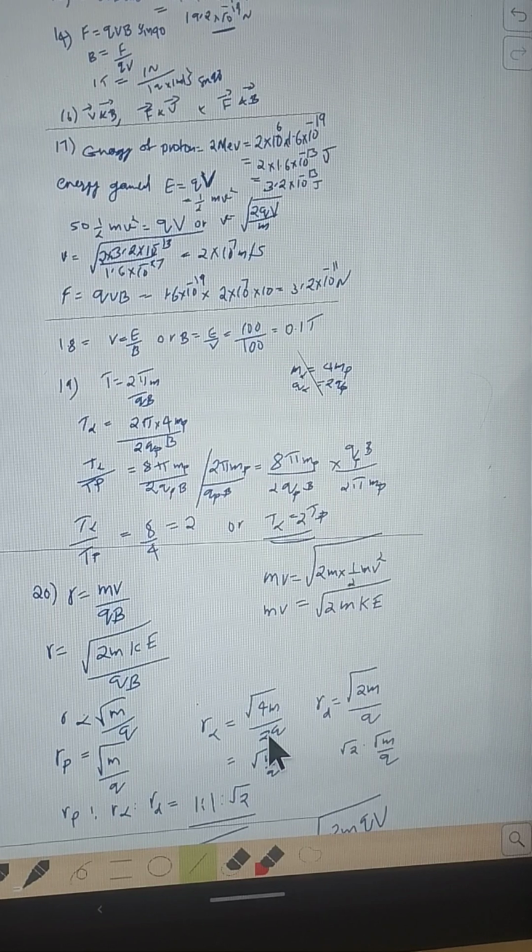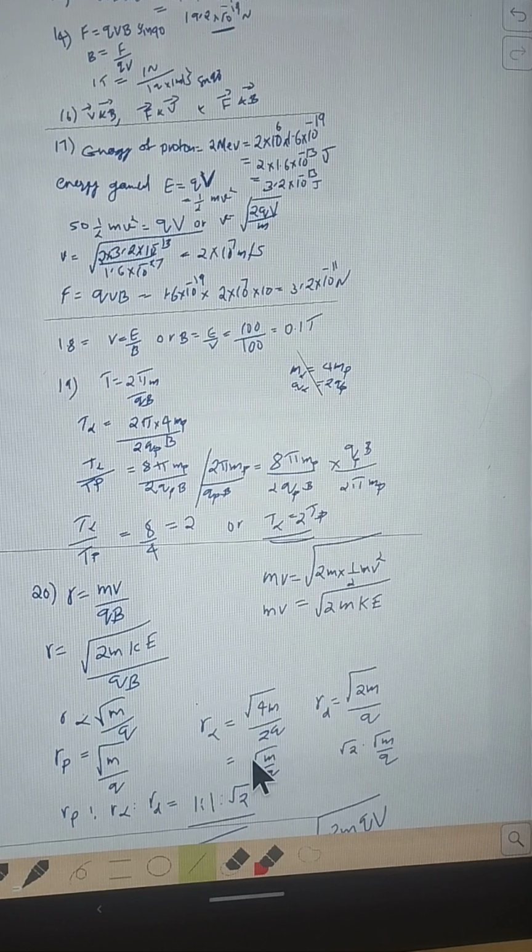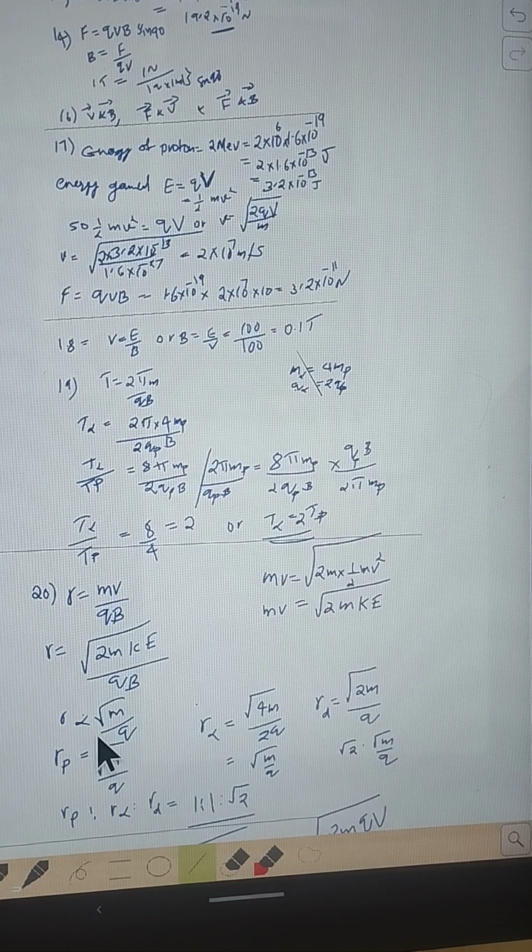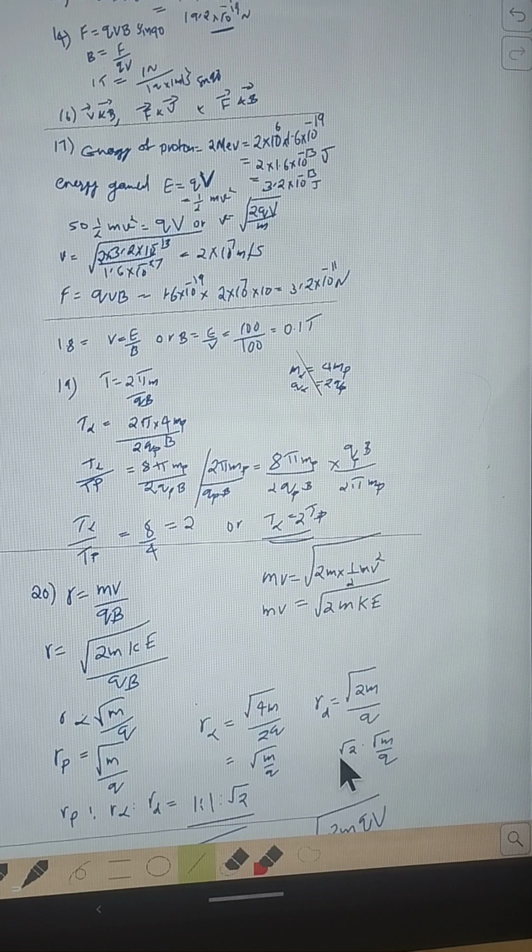So this ratio, that is root of... compare the ratio. If it is proton, we know just root of m by q, and if it is alpha, we are getting it as root of m by q itself, and if it is deuteron, we are getting root 2 into root of m by q.